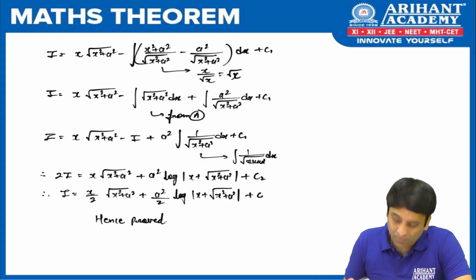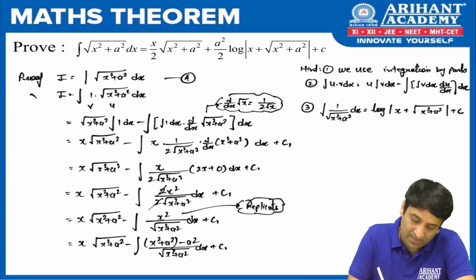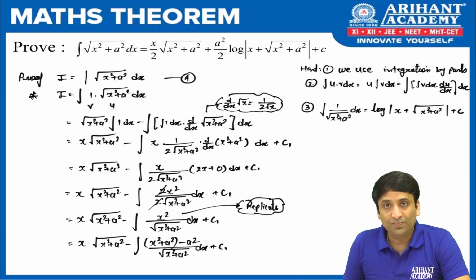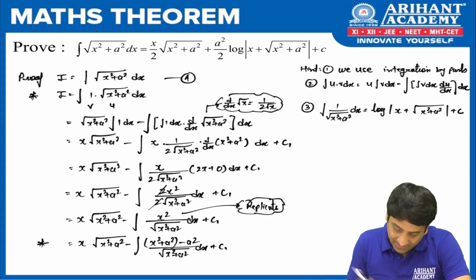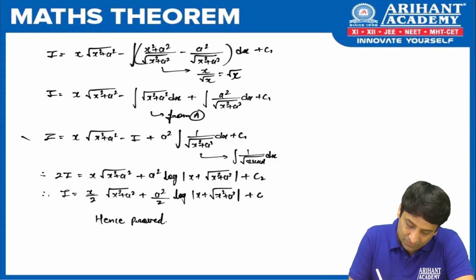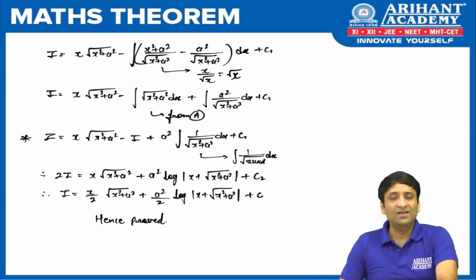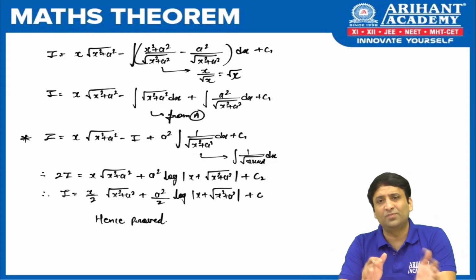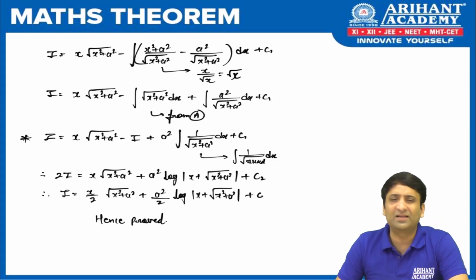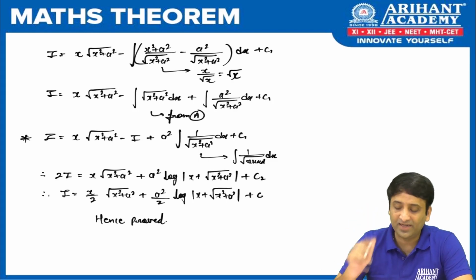So in this theorem also, if you see, there are 3 major steps. Number 1, to write it as 1 into. Number 2 is replicating denominator and numerator. And number 3 is using group 2 formula, that is 1 upon root quadratic. Done? So it is exactly similar to the previous proof, only with a few fine adjustments. So if one comes, the rest will all come to you, okay?